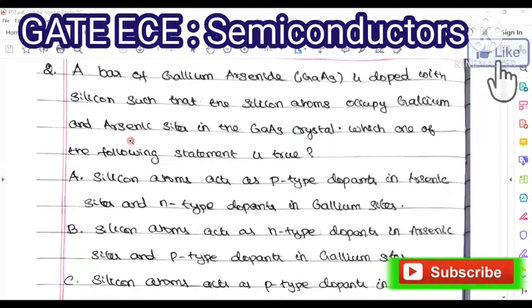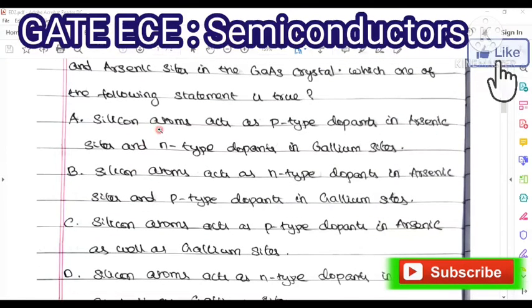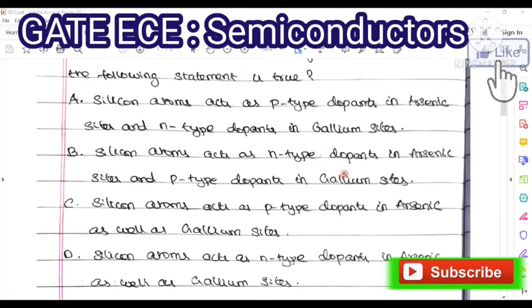So this problem is based upon a true or false case. First option A: silicon atoms act as p-type dopants in arsenic sites and n-type dopants in gallium sites. Option B: silicon atoms act as n-type dopants in arsenic sites and p-type dopants in gallium sites.